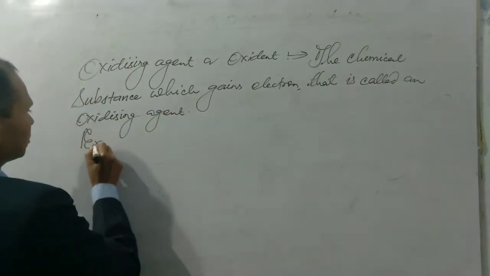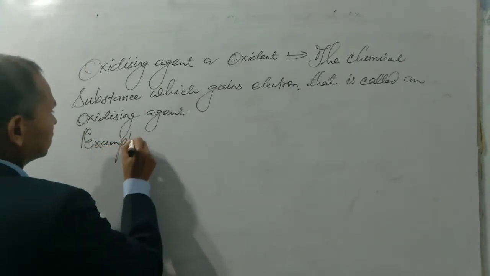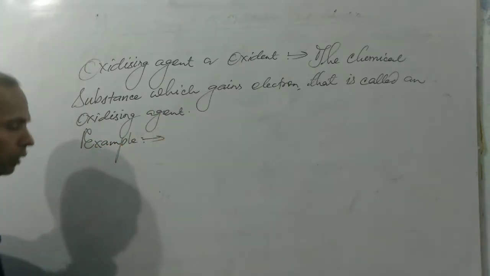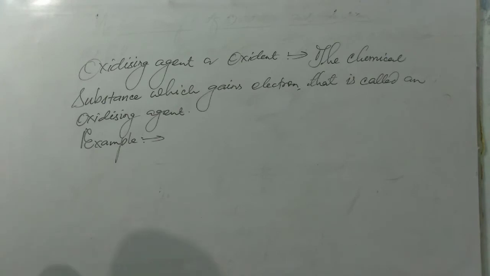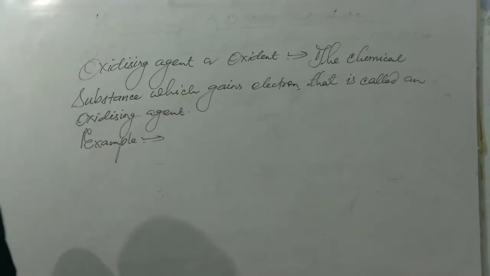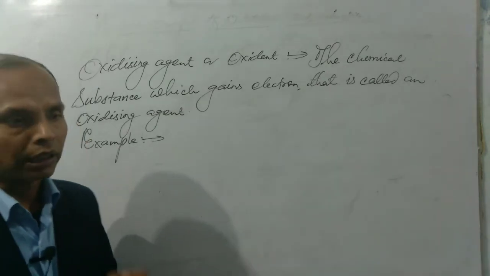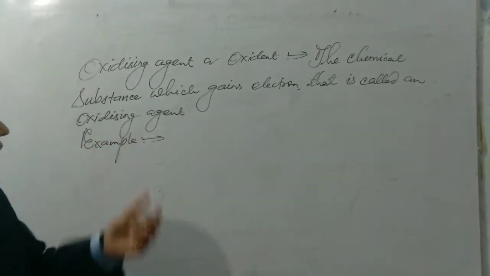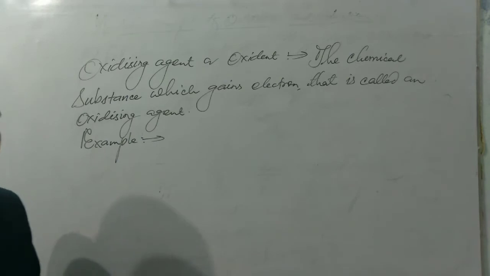As for example, the oxidizing agent tells us the chemical substance which gains electron. It means any chemical species which has the tendency to gain electron will be considered as oxidizing agent or oxidant.